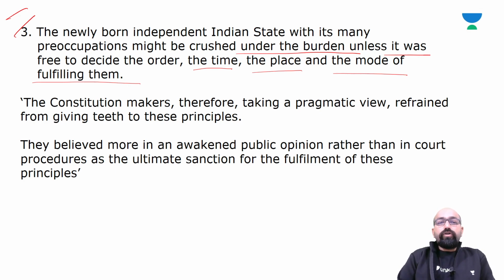And the constitution makers, therefore, taking a pragmatic view, refrained from giving teeth to these principles. They believed more in an awakened public opinion rather than in court procedures as the ultimate sanction for the fulfillment of these principles. So these are the reasons.